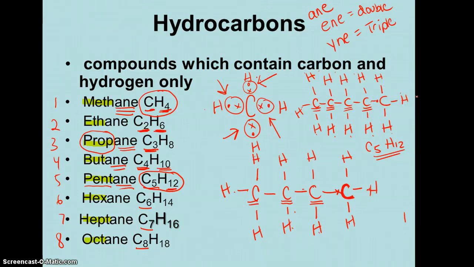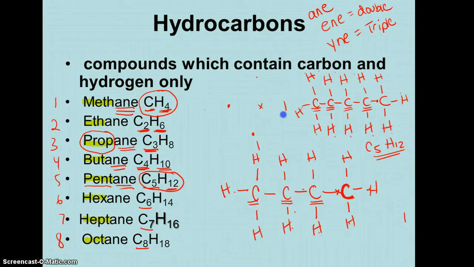Okay, let's do hexane. Hex means 6, so I'm going to add 6 carbons. 1, 2, 3, 4, 5, 6. It ends in A-N-E, so I'm going to attach my single bonds because A-N-E means single. Ein, ein, ein, single, double, triple.